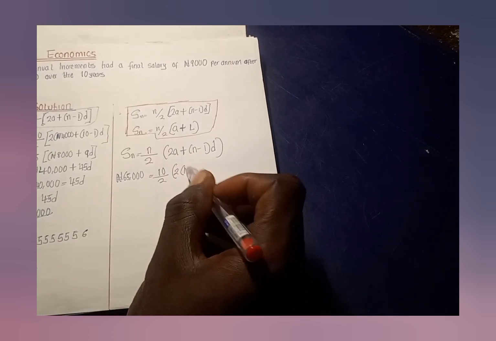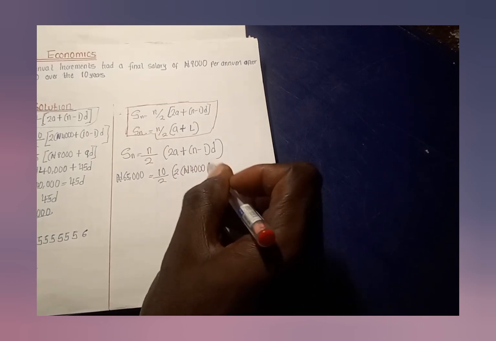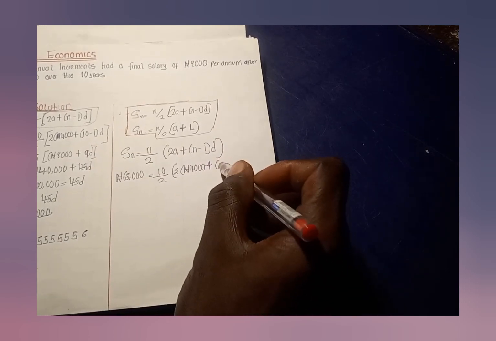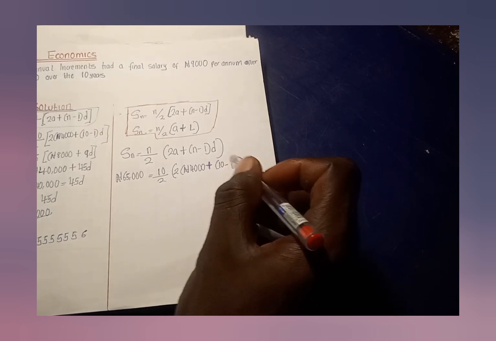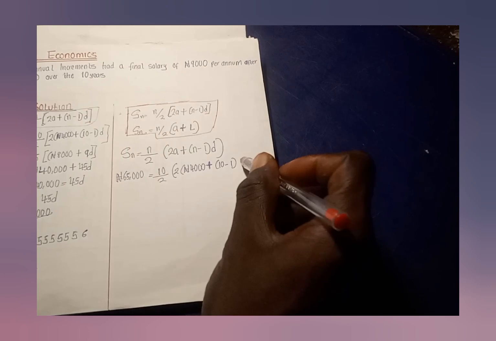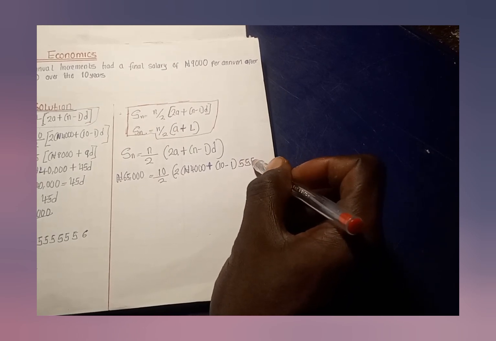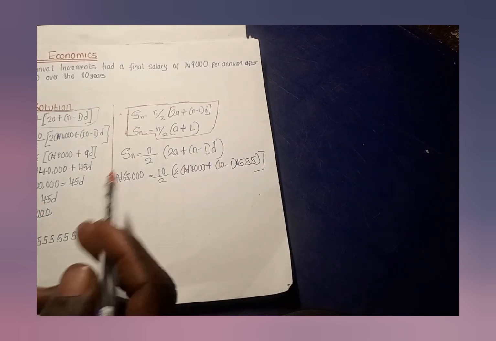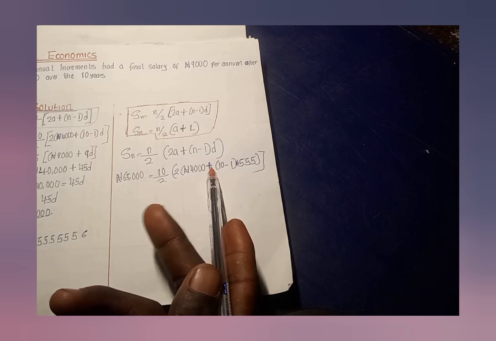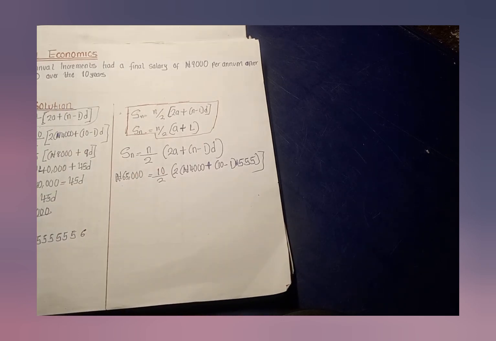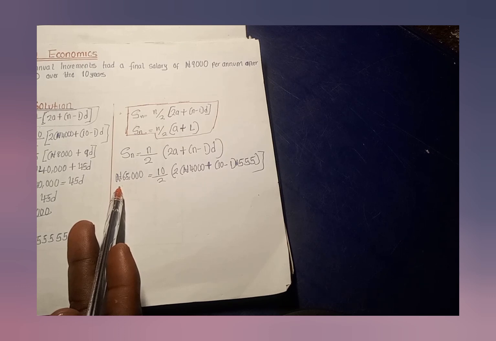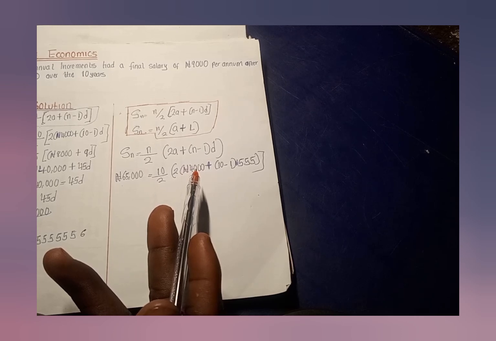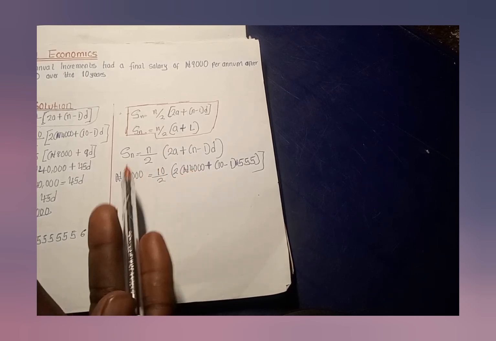Our a is 4,000 naira, don't forget, plus n minus 1, which is 10 minus 1, which is 9, closing bracket. Our d is 555. So if this side is equals to this side, then our answer is correct.